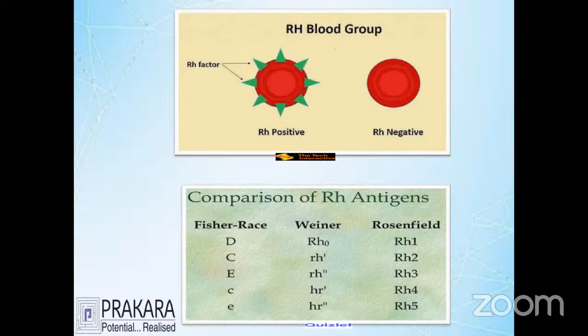These five genes are very important for the RH system along with the ABO grouping system. Without all these, we cannot prepare anti-D. To prepare anti-D, I need these CDE antigens. This is the genetic characteristic, how it is expressed by the D group system with the help of the CDE genes.